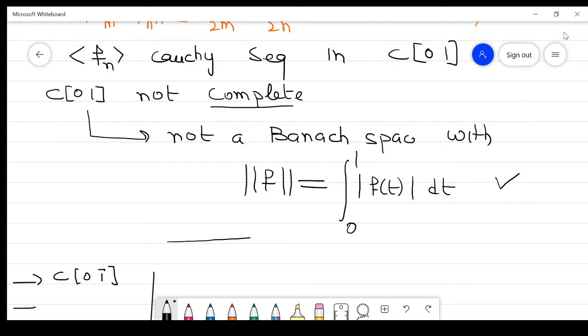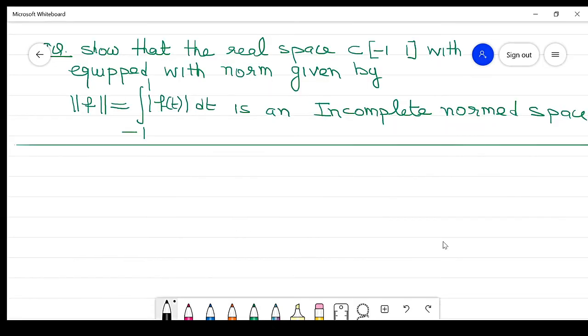So this is a very, very important result and expected for examination. So the next example is the same as the previous example. Show that the real space C[-1,1] with the norm given by this is an incomplete normed space, right? We already proved this in the previous example. In that case it was from 0 to 1, but here it is from -1 to 1. So that is the only difference.